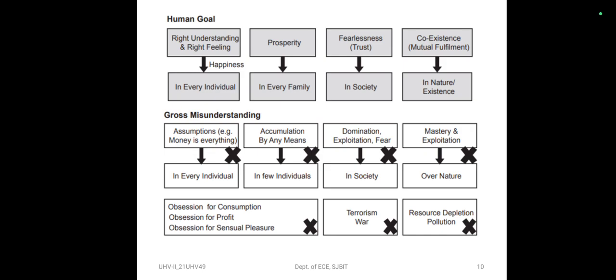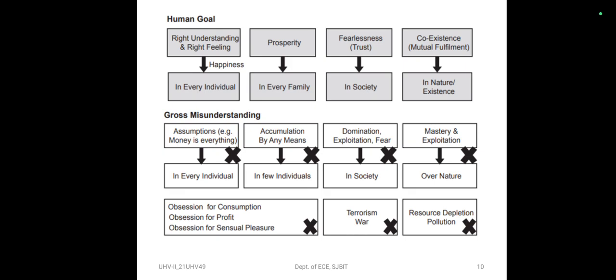Then our fourth goal is coexistence in nature and existence. But what we are mostly trying to do today is mastery over nature and its exploitation. When we exploit nature, it results in resource depletion and environmental pollution. And there is a lot of hue and cry about it in the whole world today. It's not that we were not using natural resources or creating some pollution 1,000 years ago.